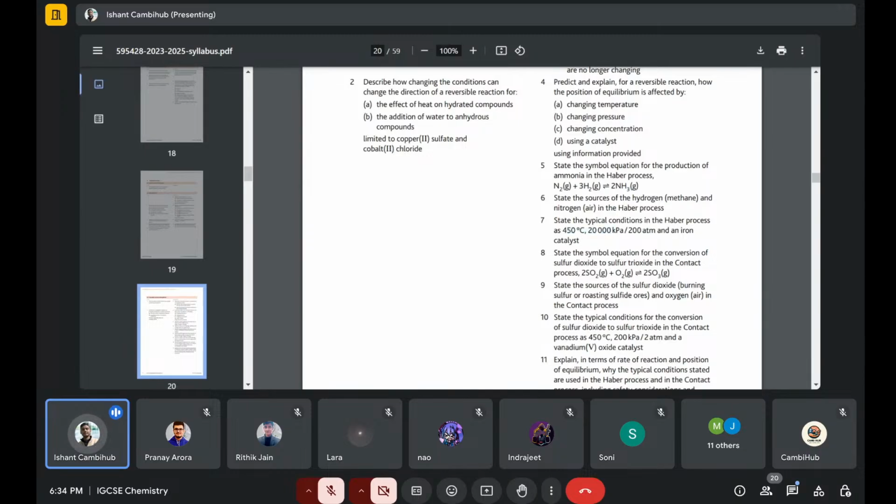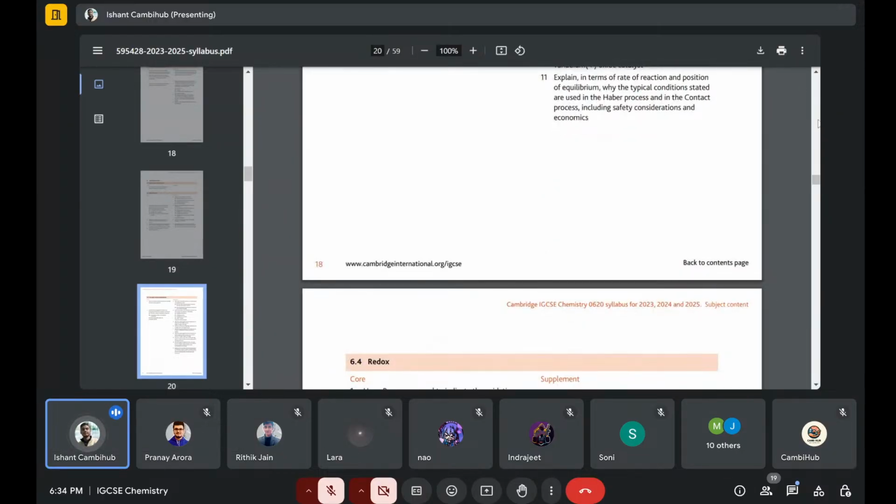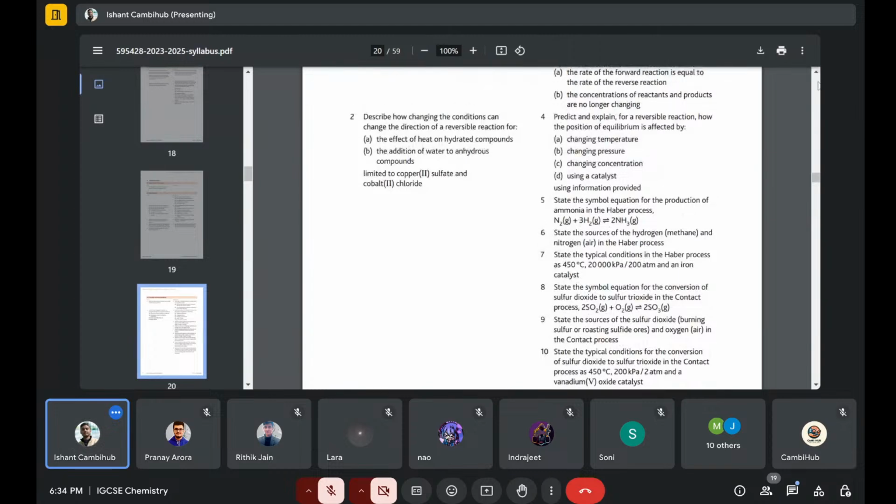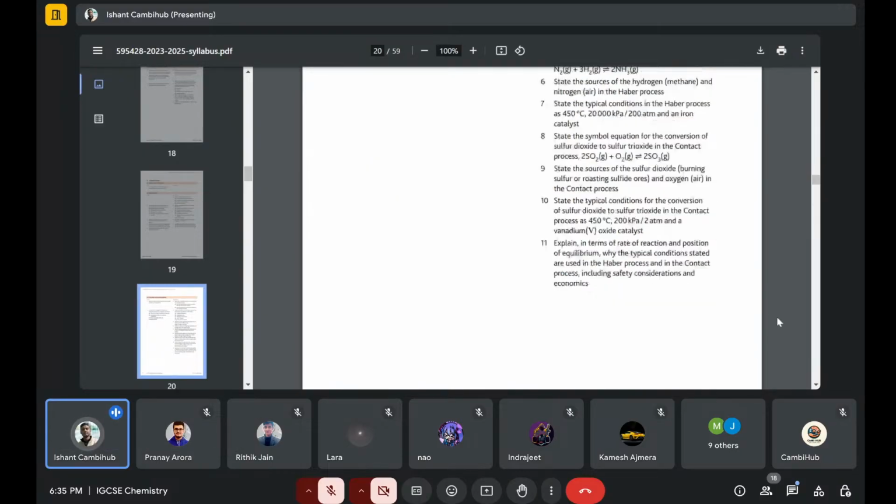Here they have mentioned that the temperature, pressure, and catalyst which you use for your Haber process are also important, as well as for your contact process, SO2 plus O2. For the contact process also, you have to mention all the temperature and pressure. They ask you conditions, and you have to mention all three. They asked for three marks. Last time also they asked a three-marker. It was temperature, pressure, and the catalyst which you use.